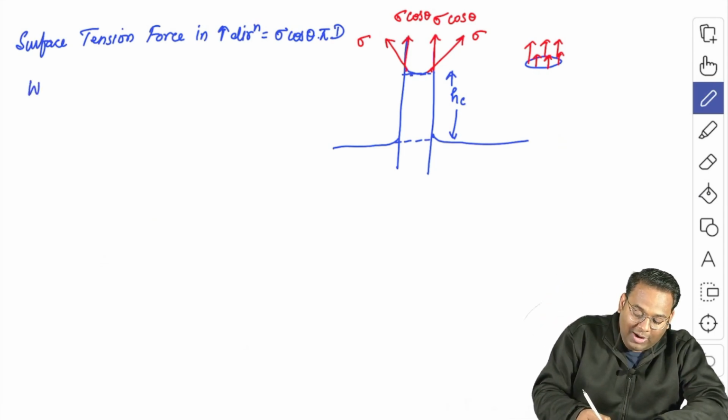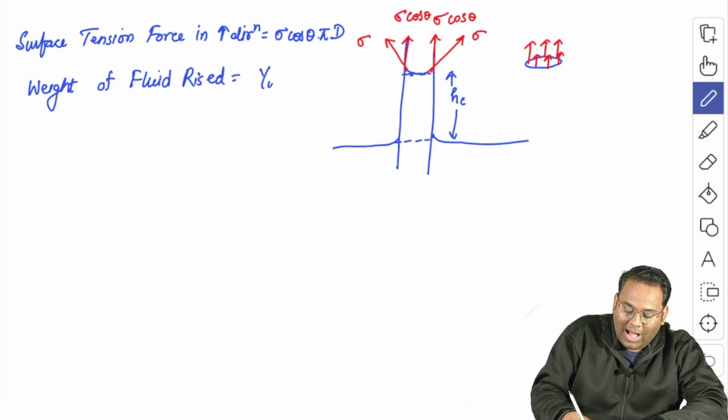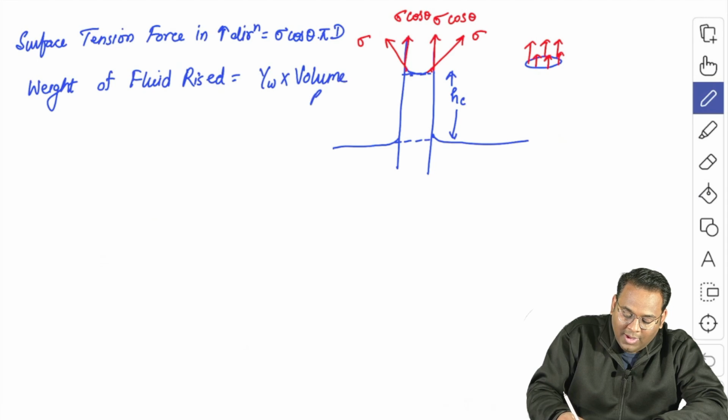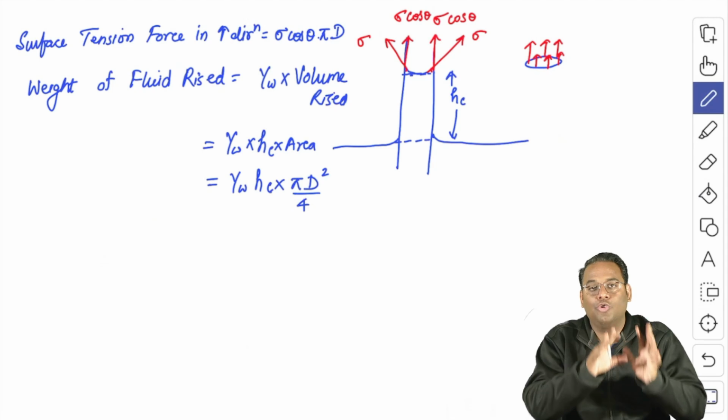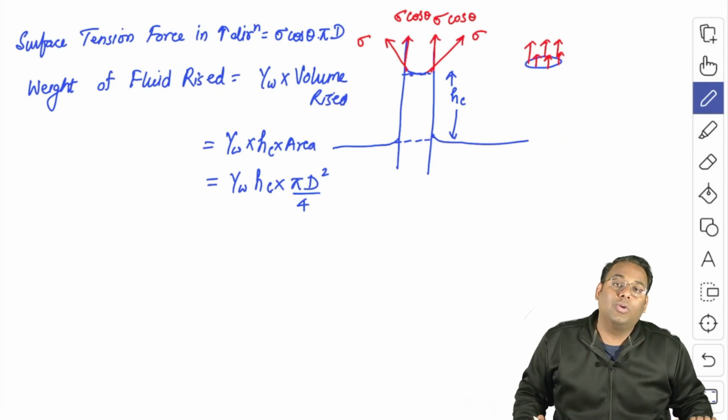If I ask you what is the weight of the fluid that is raised in this tube? That will be the gamma of the fluid into the volume raised. Yes or no? So if I ask you what is the volume raised, that will be equal to height of rise into area of the tube. So that will be equal to gamma w into height of rise, that is hc, into area of tube, which is pi d square by 4, assuming that this tube is circular.